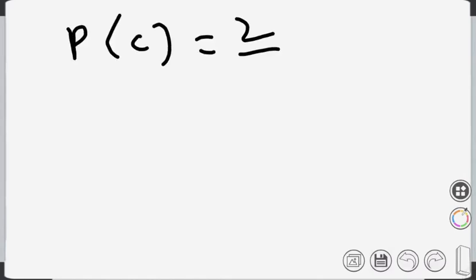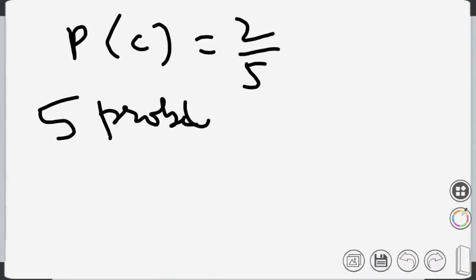Again, a student can correctly solve a problem. Probability is 2 by 5. If a student is attempting 5 problems, what is the probability? Listen carefully. He cannot solve 2 problems correctly.